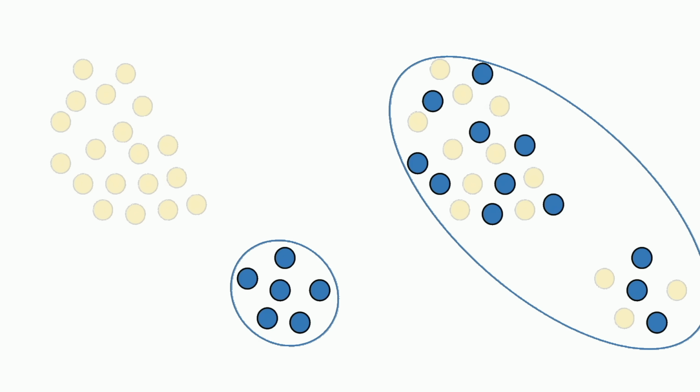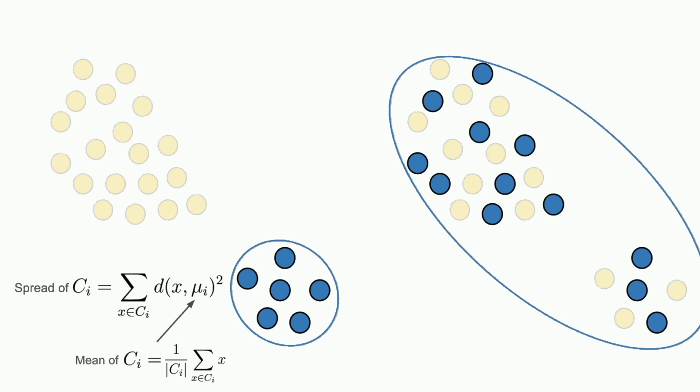K-means makes a very specific choice, and that choice is what makes the algorithm work. K-means defines the spread of a cluster as the sum of the squared Euclidean distances to the center of the cluster, and defines the center as the mean or average of the cluster. Let's add the mean of the blue cluster on the left and on the right.